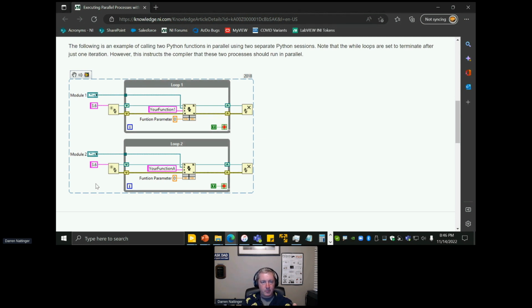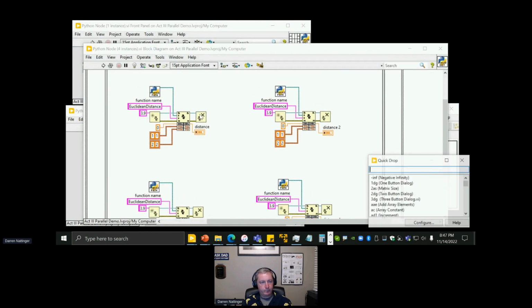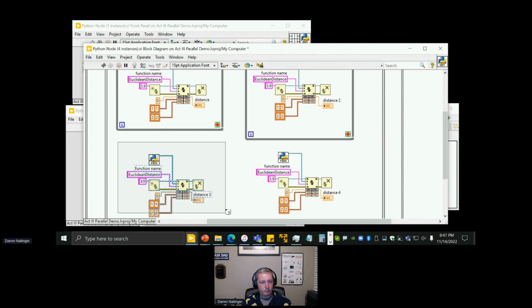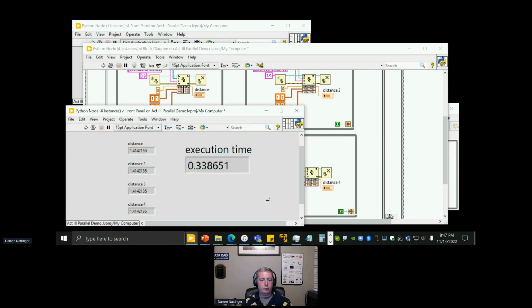Go fix it. But then before I told them to go fix it, I thought, you know what? Maybe I should actually try this first. So let's try it right now. I'm going to wrap these guys in while loops that only run once. So we got the while loops. Now I need to tell all of them to run once. So this is what that knowledge base entry was telling me. And holy crap, now they're running in parallel. I could not believe that this happened. And now you can see why that knowledge base entry is still there, because it is conveying correct information.